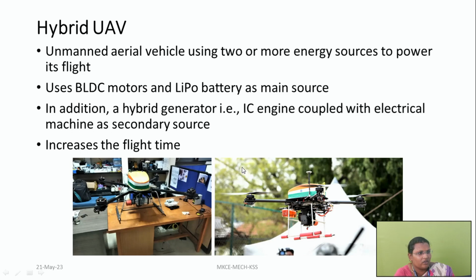And the figure in which you can see is a drone. This is developed by the NITTR Institute, and they have got a patent for this. They have developed a hybrid UAV. It uses an IC engine, hybrid generator, and BLDC motor, and a lithium polymer battery as well.